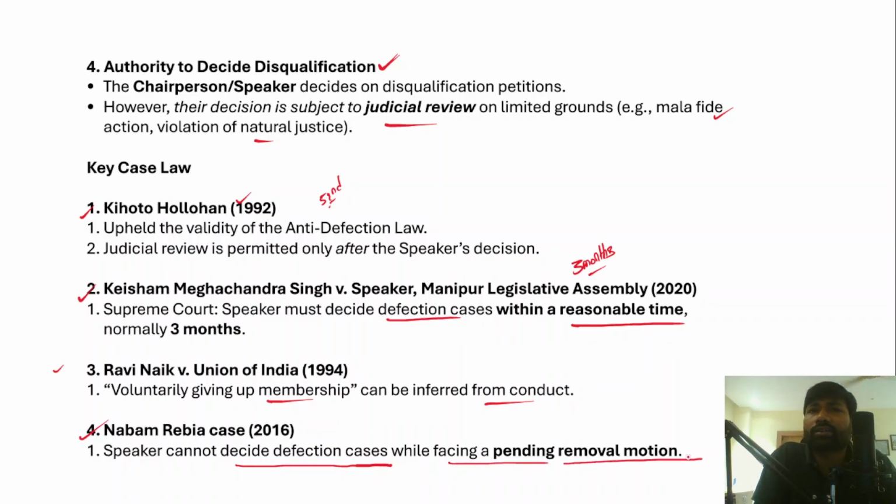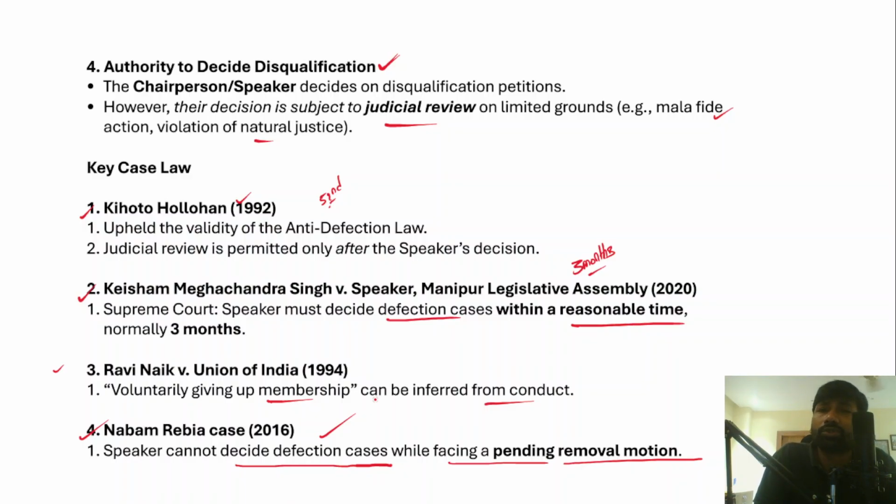Right, so understand that sometimes a motion is moved in either the state legislative assembly or in the Lok Sabha for the removal of the speaker of the Lok Sabha or state legislative assembly. While this motion is pending, the speaker cannot decide defection matters, and this is what the Supreme Court has held in the Nabam Rebia judgment of 2016. Right, so this is what the anti-defection law is all about. I hope you have understood.